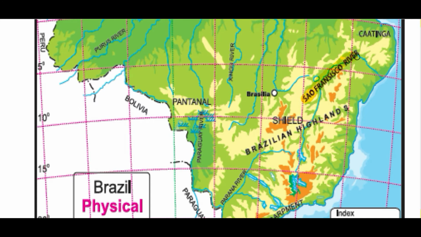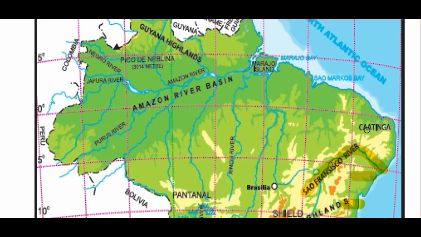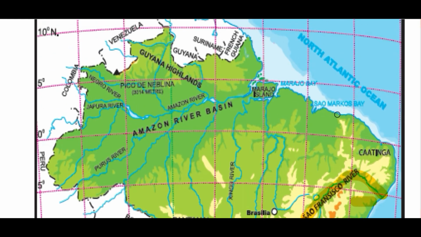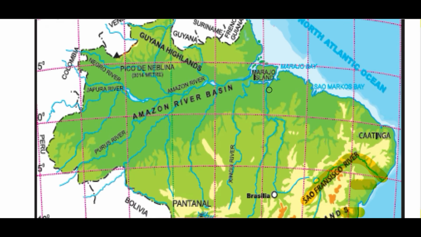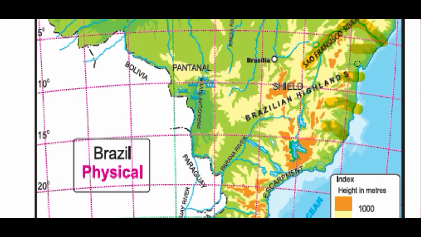Here it is the Sao Francisco River, and there are many small rivers which are draining into the South Atlantic Ocean. In this way, we have discussed the coastal physiography of Brazil. Remember the two major things: the northern coast and the eastern coast. The features of the northern coast are somewhat different than the eastern coast. It has a low-lying area. It has Marajo Island, which is a major coastal island made by river. Then we have discussed the major river Sao Francisco, which drains into the South Atlantic Ocean, and there are many rivers which drain into it. They are coastal rivers and their length is very small.